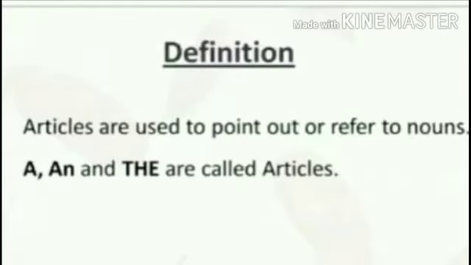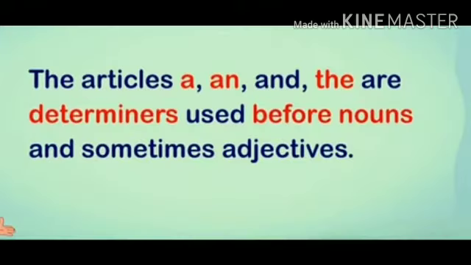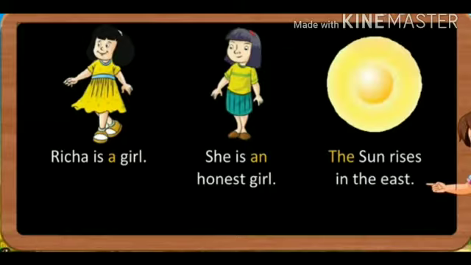So, today, in this video, we are going to read chapter number 3, that is articles. Now, let us understand what are articles. Articles are used to point out or refer to nouns. A, an and the are called articles. The articles a, an and the are determiners used before nouns and sometimes adjectives.